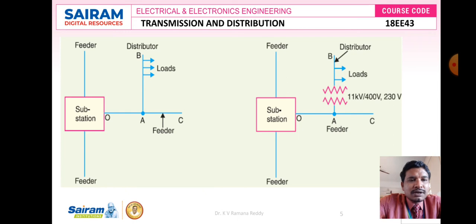The input voltage is 11 kV and the output voltage is 400 volts line to line, and between any phase and neutral there is 230 volts. 230 volts is distributed to all households, and 400 volts is distributed between two phases to the factories and industries.